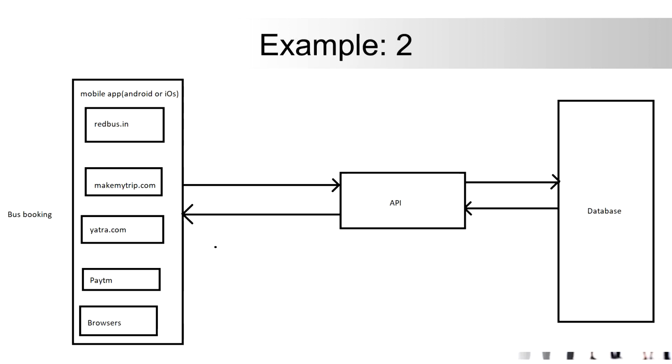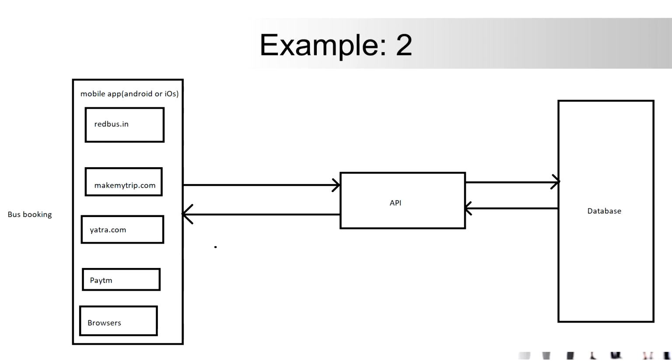So here you can see browsers are involved, and Android and iOS are involved, and mobile phones are involved, and so on, right? But you can book a ticket from anywhere. Okay, so there is a centralized database so that you can book a ticket, right? So you are giving inputs, right? How are you giving the inputs? From the text box you are writing Chennai to Bangalore, or Bangalore to somewhere like Delhi, right? So you are giving the inputs, right?